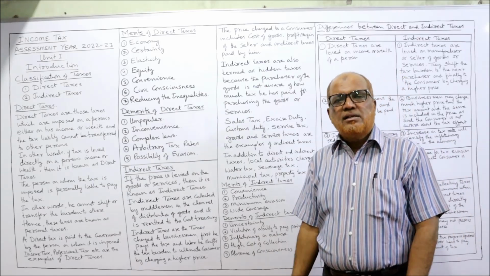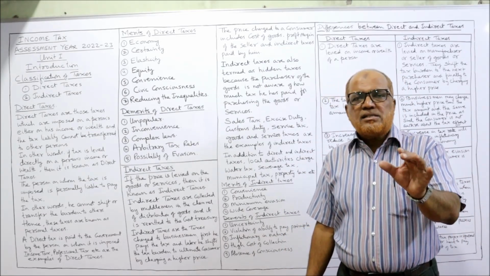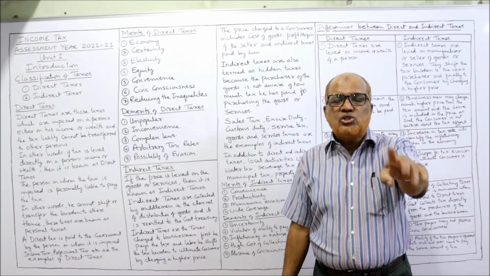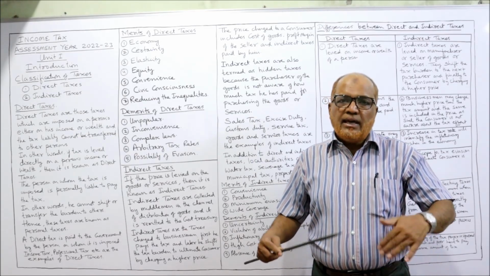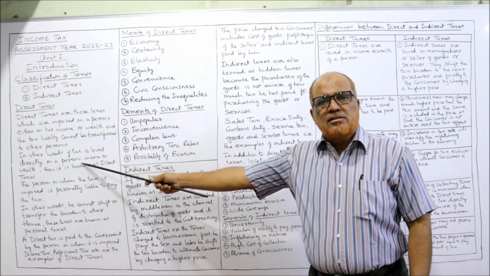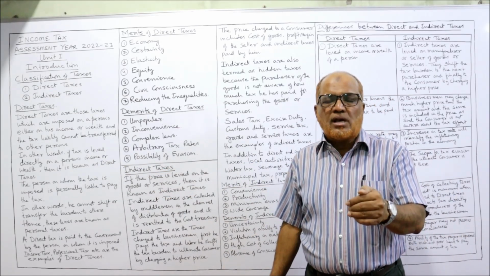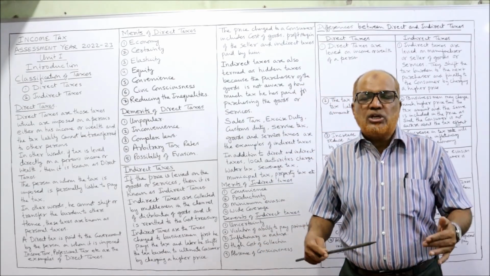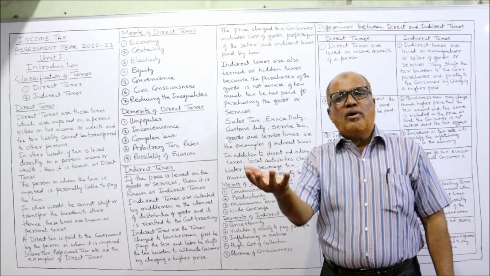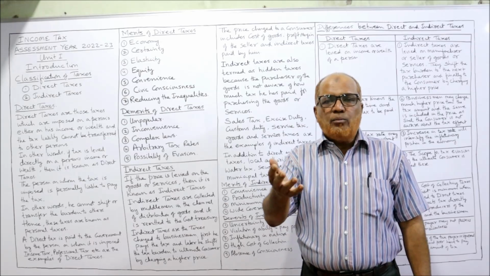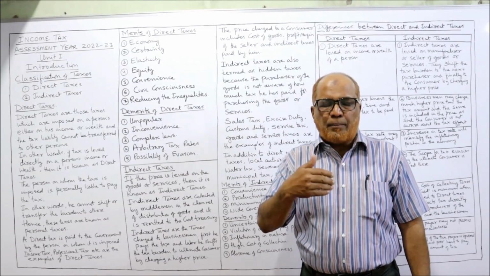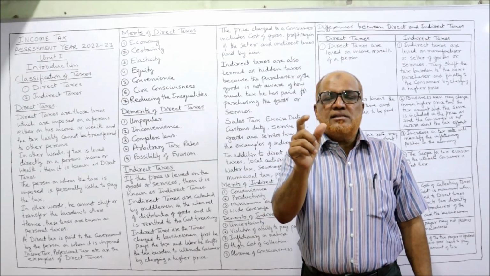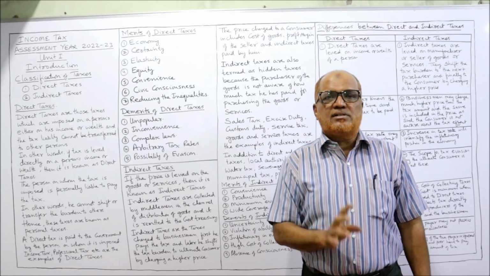Now I am coming to the next, indirect taxes. These are the taxes which are imposed on goods and services which are consumed by the people. On the income, there is a tax, that is direct tax. On the purchasing of goods or services, the tax will be applied. For example, from morning till evening, we purchase and consume so many commodities and services. At the time of purchasing those goods, at the time of taking the services, we are paying the tax. So simply, indirect tax is a tax on goods or services.